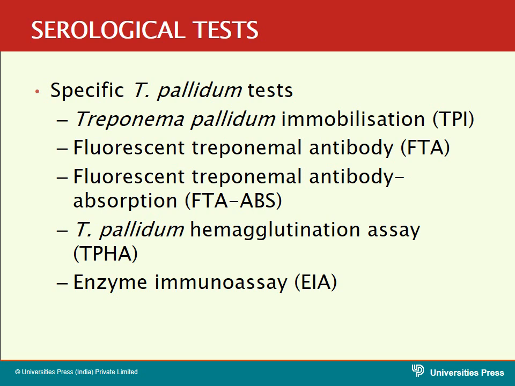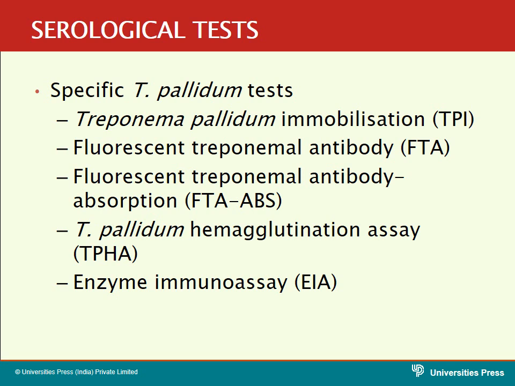Now the next one is the fluorescent treponemal antibody test. Here it is an indirect immunofluorescent test. In this test, on the slide, we will take the Nichols strain of the treponemal antigen, which is a specific antigen. To that, we add the patient's serum, which contains the syphilis antibodies, and they will react and get together. After that, we will add the fluorescent tagged antibody.